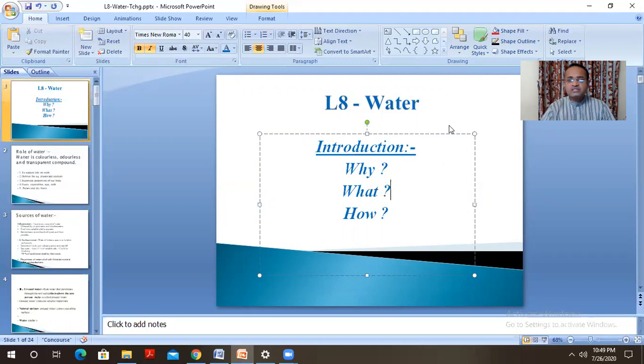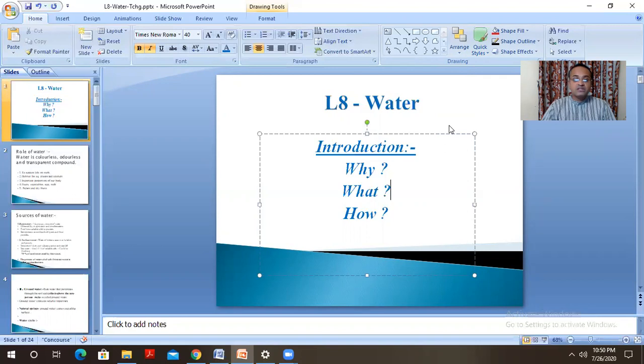What are we going to study in this chapter? In this chapter on water, we are going to study the physical properties of water, then the chemical properties, that is how this water reacts with various metals. These reactions of metals, we are going to see how different metals react with water. Then we are going to study what is soft water, what is hard water, and how to convert hard water into soft water. All these things we are going to study in this chapter.